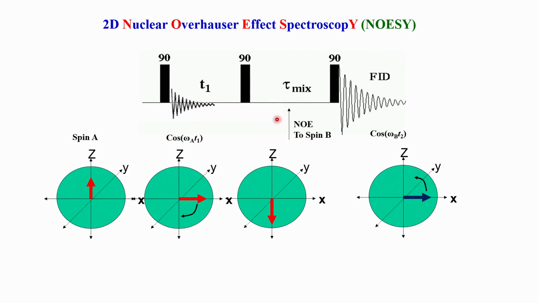Okay. So, we will now see in the next class how this pulse sequence translates into the spectrum, what kind of spectral pattern we will expect to see, having now transferred the polarization from A to B. We will analyze that in the next class.